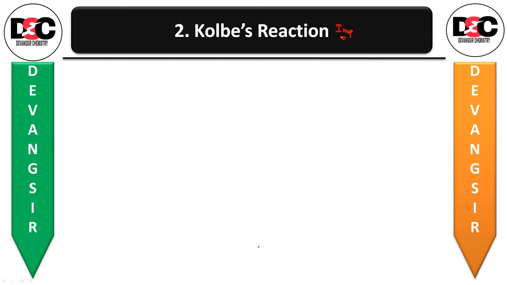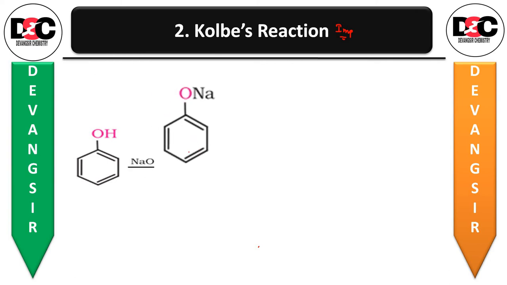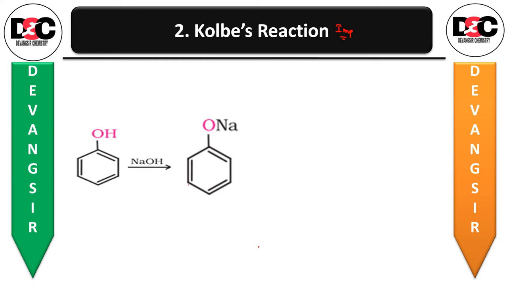Okay, so in this case, first of all, phenol we have to take. So phenol will be reacting with sodium hydroxide. Okay, and we'll be getting sodium phenoxide, ONa on the benzene ring, which is called sodium phenoxide.